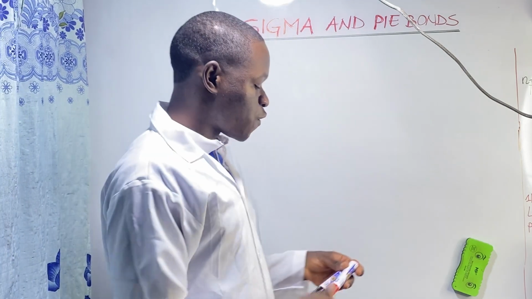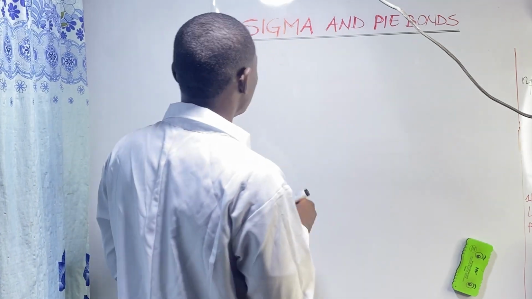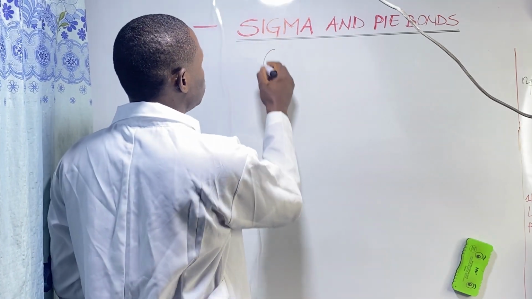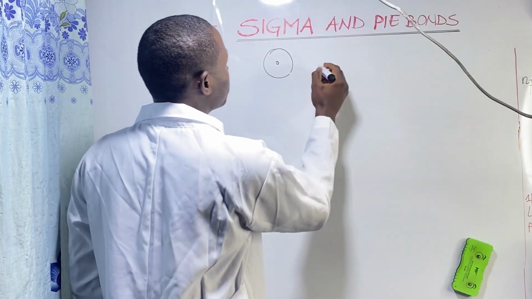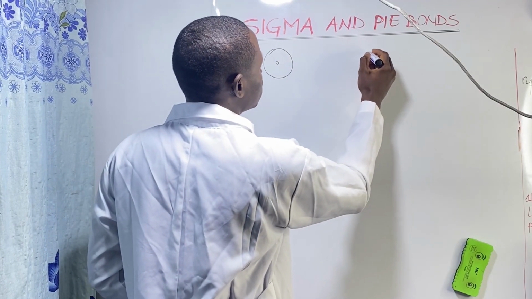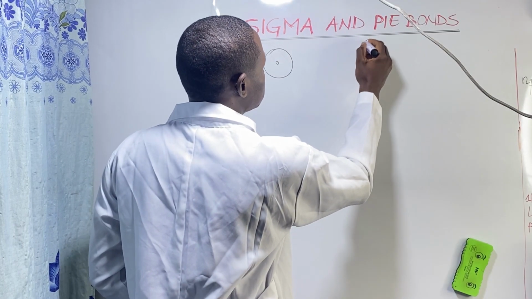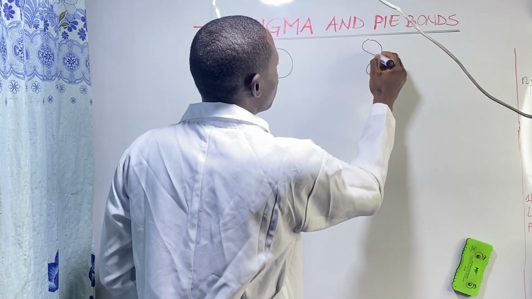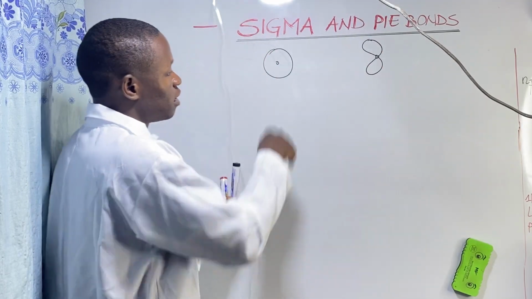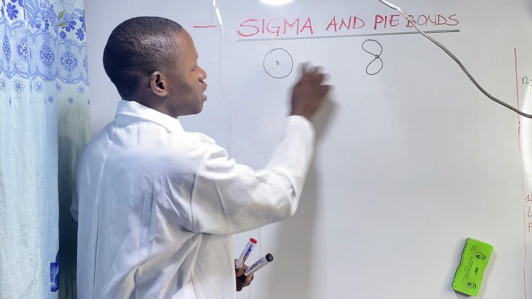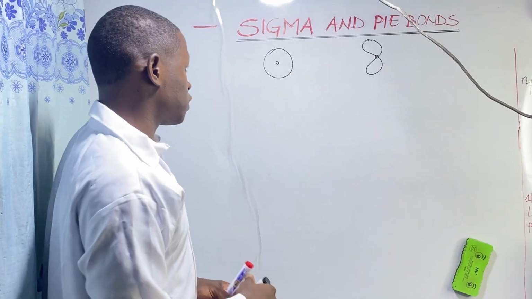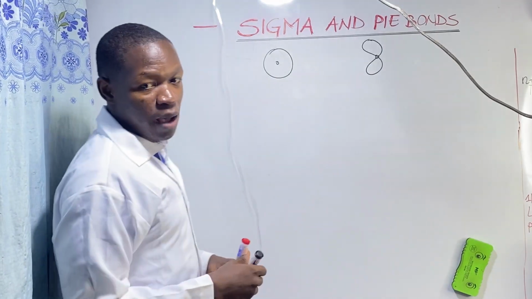Okay, as we said, this is the structure of an s orbital, and this is the structure of a p orbital. The circle, the ring, represents the nucleus. So, sigma bond formation.